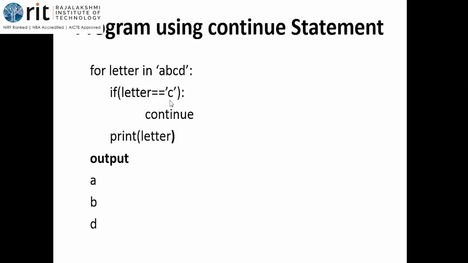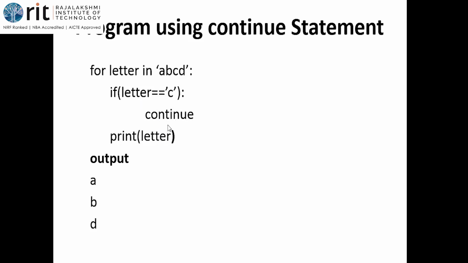Now C is equal to C. So I've got this condition satisfied. So I'll have to get into the if block. So continue. What should I do if continue is here? I should not go to the remaining portion. I should skip the remaining logic.